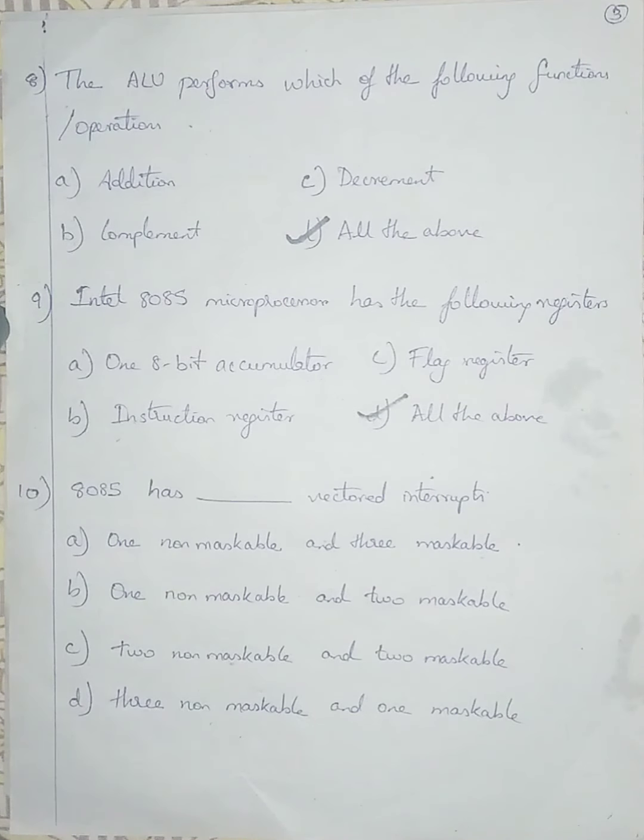Question number 10. 8085 has dash vector interrupts. The Intel 8085 is a microprocessor type, and it has dash vector interrupts. Interrupts mean important messages.